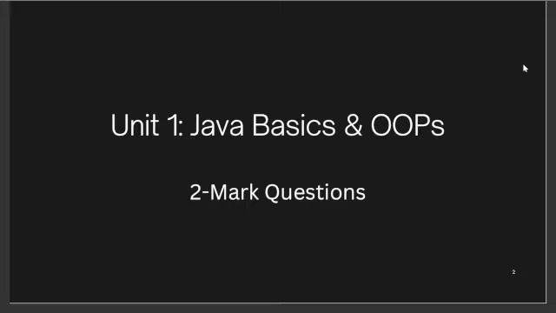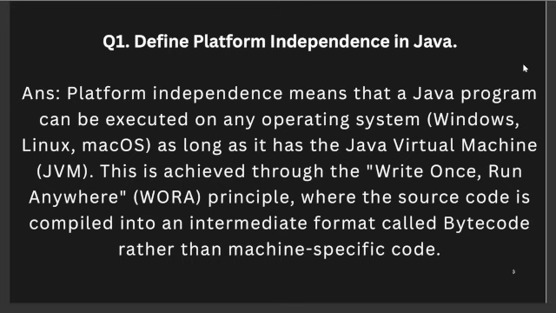As I told you, in this video we discuss units 1, 2, 3. So first we start with Unit 1, which is Java basics and OOPS. Let's talk about 2 marks questions. The first question will be: define platform independence in Java.